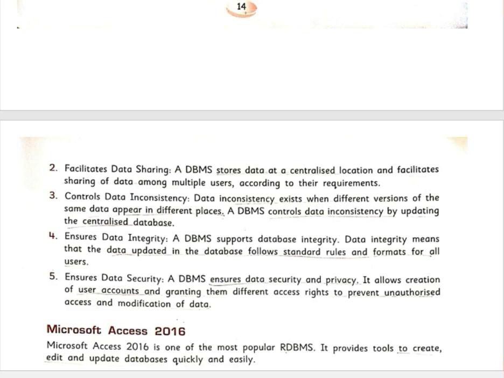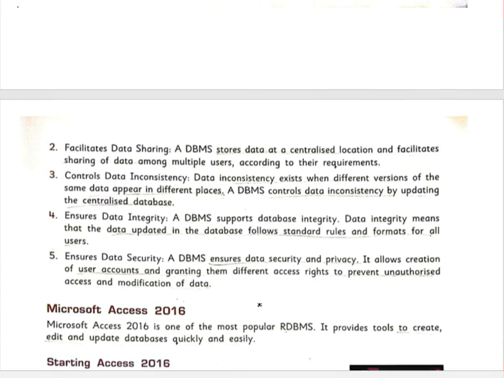It also ensures data security. No one can hack it, so a DBMS ensures data security and privacy. It allows creation of user accounts and grants them different access rights to prevent unauthorized access. That means if some unauthorized person comes, he may not use the data or copy the data files. So these are some advantages of DBMS software.